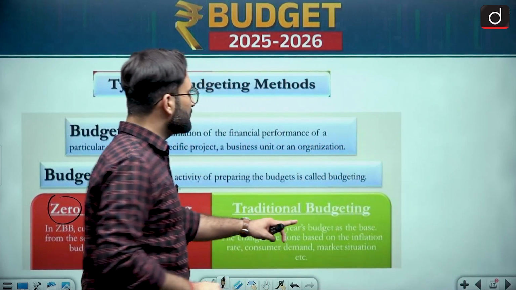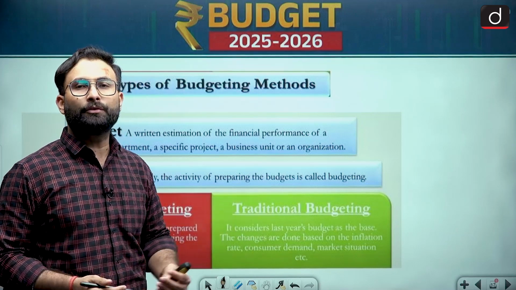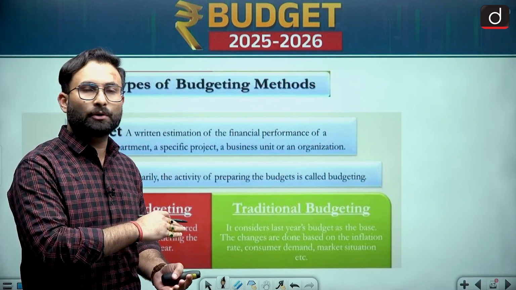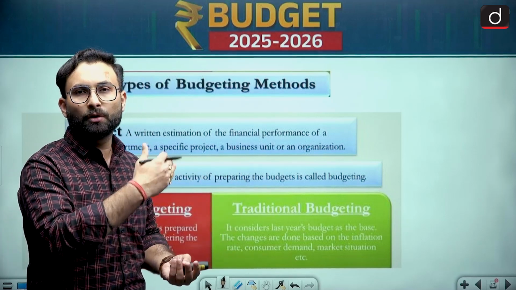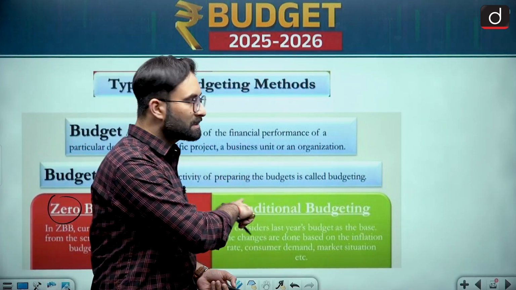Coming to the next one, traditional budgeting. Herein we take the reference from the last year. Whatever balance sheet is there from the last year, on the basis of that we will go for the next year's budget. So that is the traditional budgeting method.